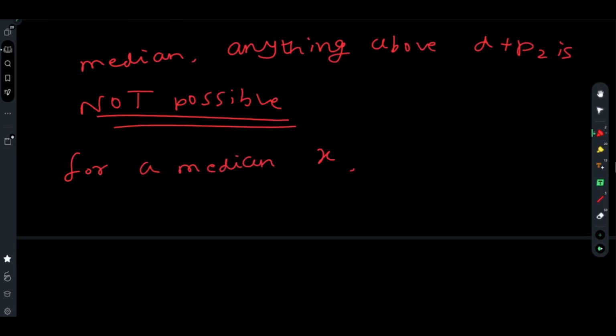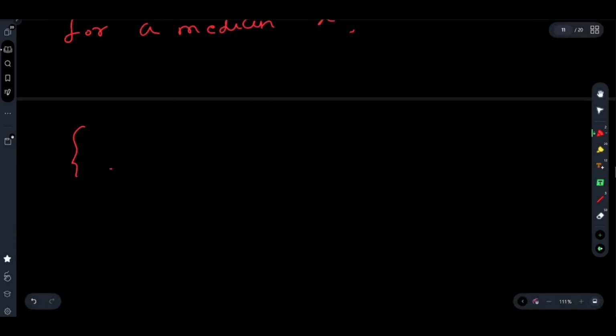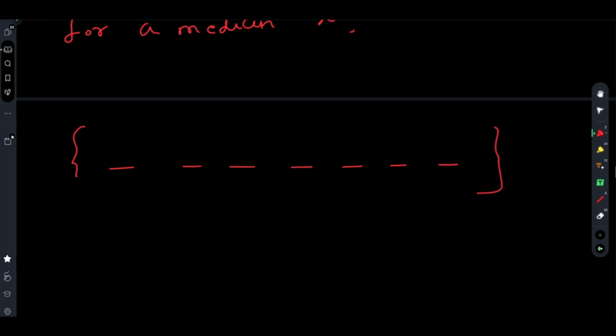So for a median x, what you need to do is make this particular arrangement, where from the median to the end everything will be x or greater than x. Why? Because it is maintaining the sorted order.